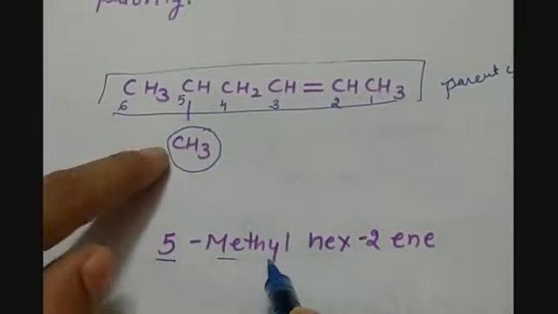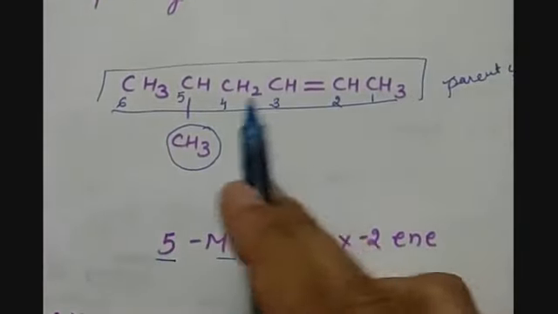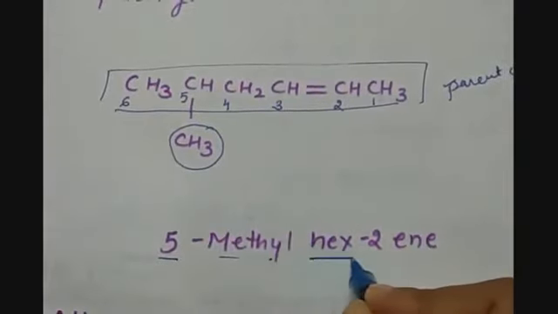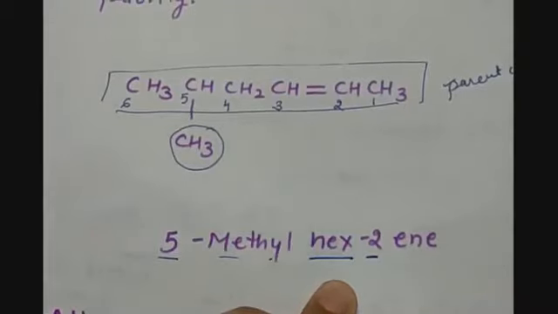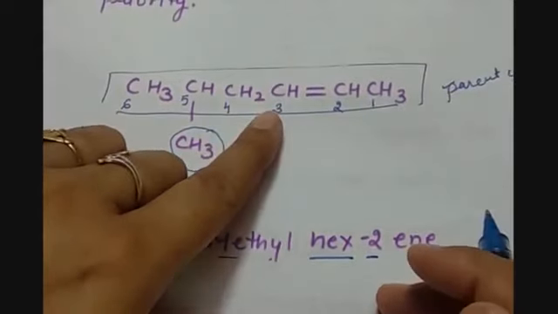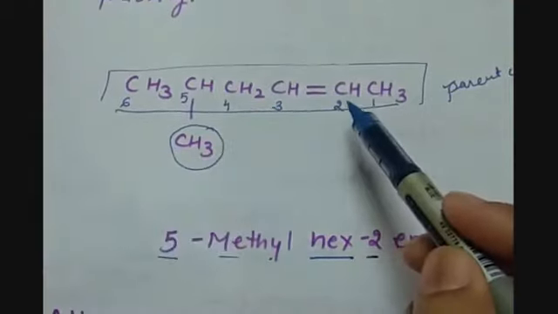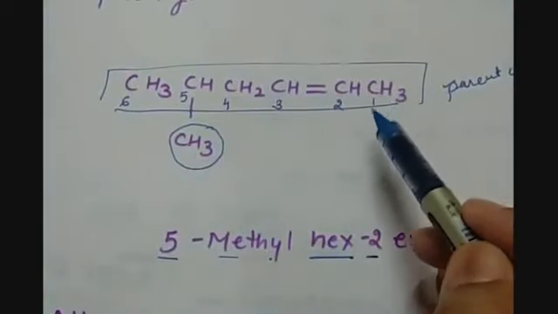5-methyl. Then we have hex, because it has 6 carbon atoms, so the word root will be hex. Then we have the position of the double bond. It is 2. Why are we not taking it as 3? Because we have to take the position of the double bond or triple bond from the side of the beginning, from where we are starting.